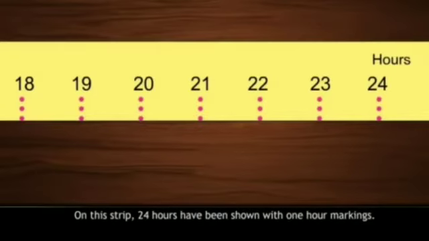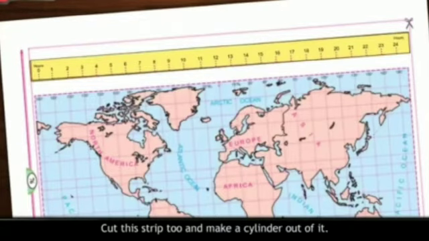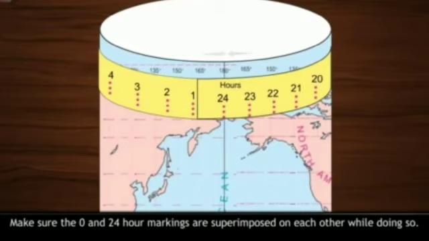On this strip, 24 hours have been shown with 1 hour's markings. The 0 and 24 hours markings show midnight, while the 12 hours marking shows noon. Cut this strip too and make a cylinder out of it. Make sure the 0 and 24 hours markings are superimposed on each other while doing so.